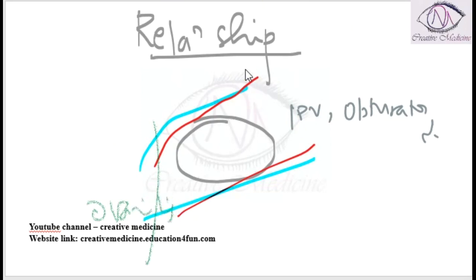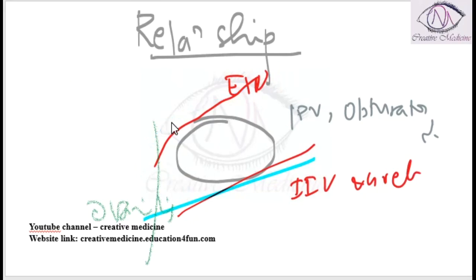So superiorly it has the external iliac vessels, inferiorly it has the internal iliac vessels and the ureter, whereas laterally there is the infundibulopelvic ligament and the obturator nerve, and medially there is the ovarian ligament.